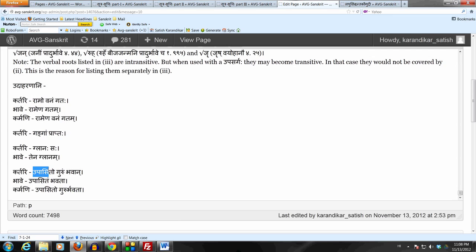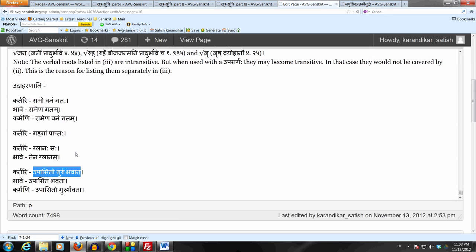So the example he gives in the Kashika is upasito gurum bhavan, which means you, sir, worshipped the guru. You are the one who worshipped the guru. Upasito gurum bhavan. So this is in the active sense. You can use the active sense because Panini has listed the verbal root specifically in 3472.